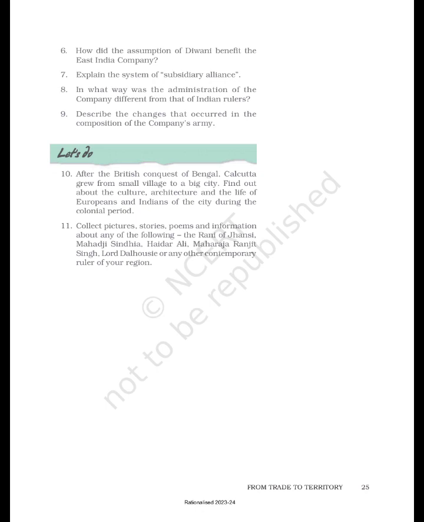Let's do. 10. After the British conquest of Bengal, Calcutta grew from a small village to a big city. Find out about the culture, architecture and the life of Europeans and Indians of the city during the colonial period. 11. Collect pictures, stories, poems and information about any of the following: the Rani of Jhansi, Mahadji Sindhia, Hyder Ali, Maharaja Ranjit Singh, Lord Dalhousie or any other contemporary ruler of your region.